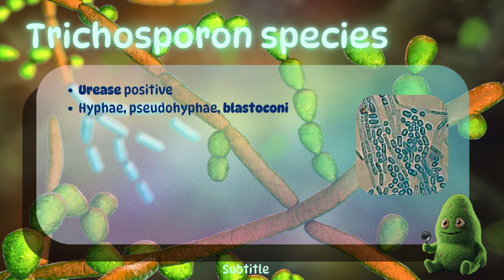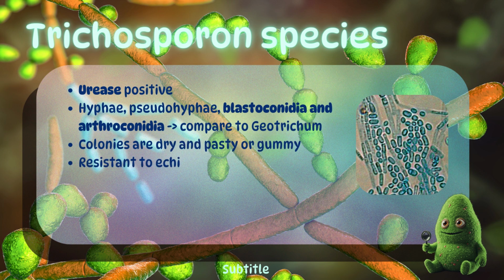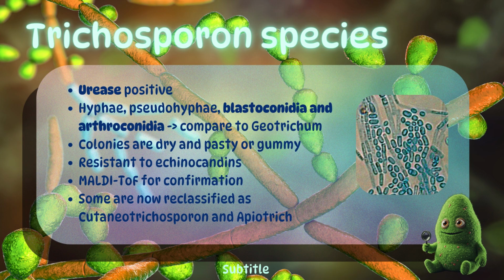In terms of morphology, Trichosporon species do it all. They possess true hyphae and pseudohyphae, blastoconidia, and rectangular arthroconidia that break off the main hyphae. One of the main features on the microscopic is these rectangular arthroconidia, which most yeasts lack. Colonies are dry and pasty or gummy. Importantly, all species are resistant to the antifungal class known as echinocandins.